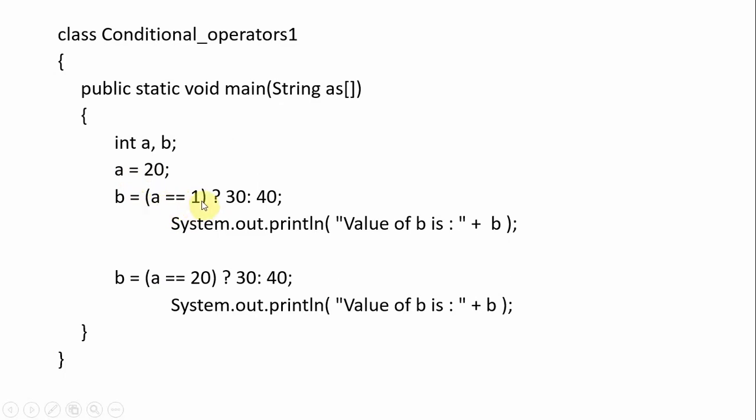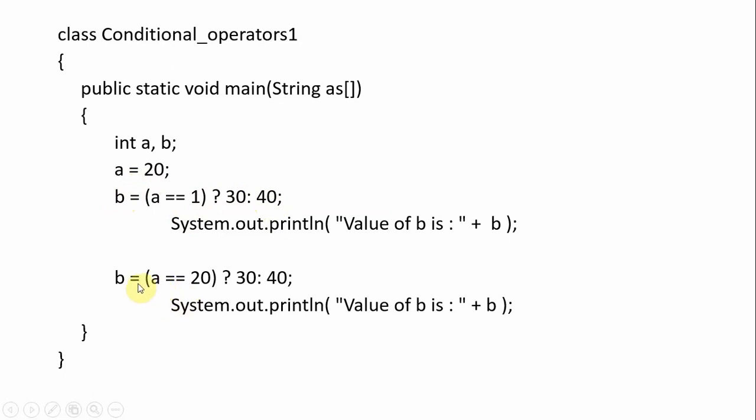A == 1, is it? Already we know that A = 20, but we are comparing A == 1. So it is false. Whenever it is true, the expression after the question mark will be assigned to B, but it is actually false, so what will happen? The value of the expression 3 will be stored into B, okay.